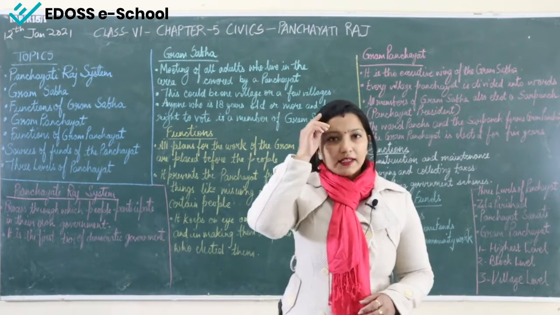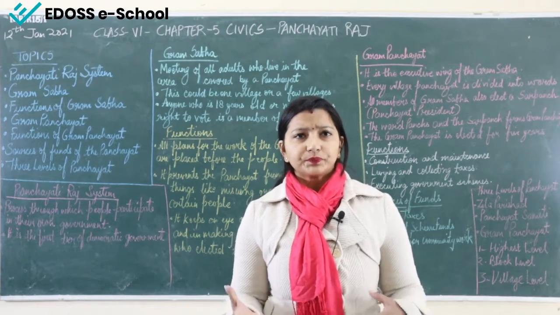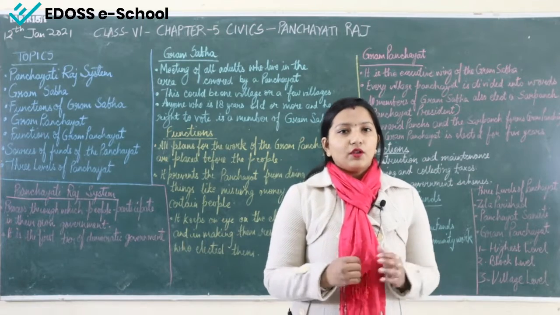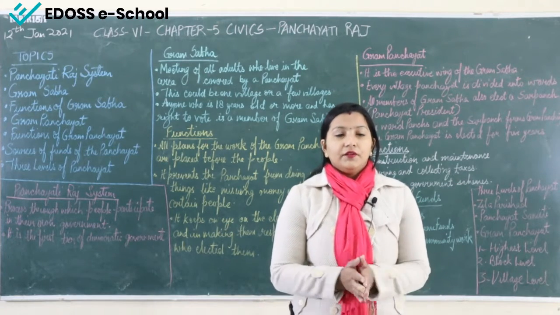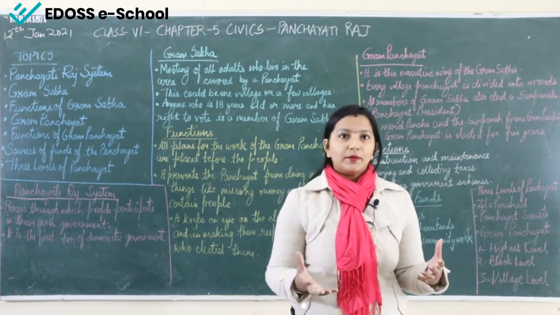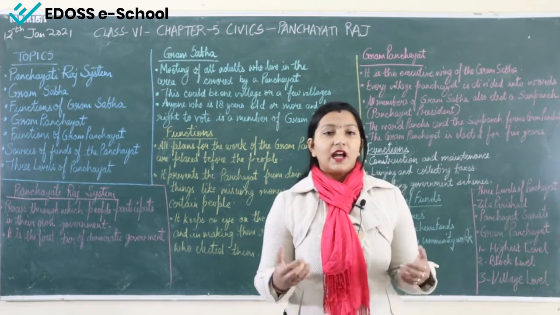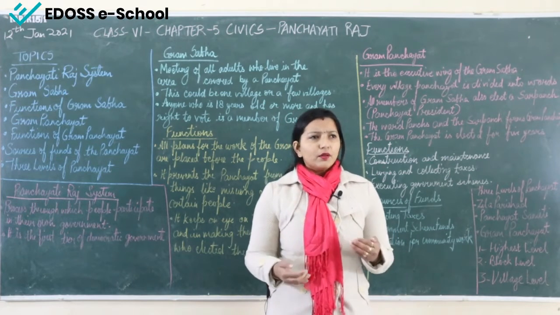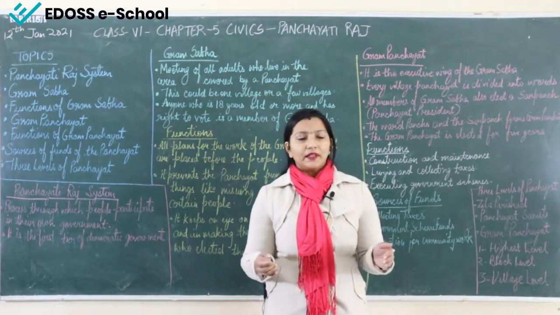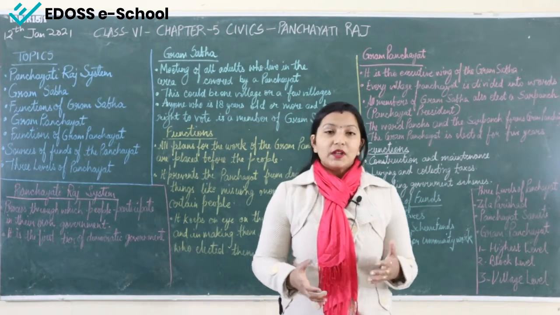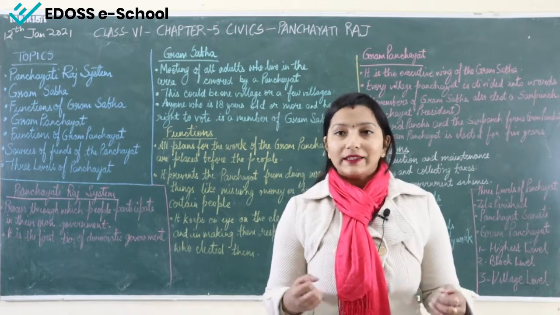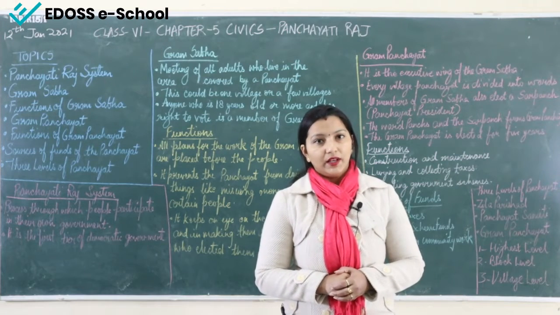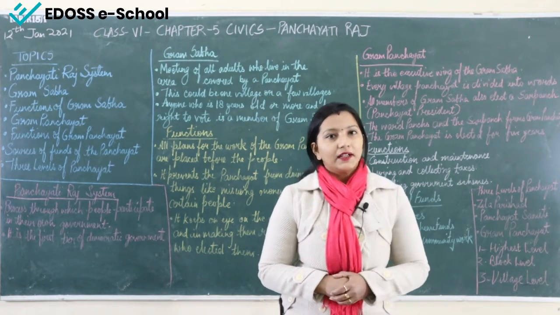Now in your chapter there is a story given of Hardas village. The people of Hardas village are really excited. Why? Because it is the first meeting of the Gram Sabha, so everybody is excited. They have elected their representatives, and now the representative is going to take a meeting, and in that meeting certain points will be discussed for the benefit of the village people. People want to know what their Panchayati Raj system has decided for the people of the village. That is why the people of Hardas village are very excited.